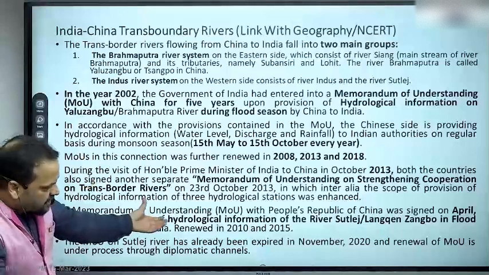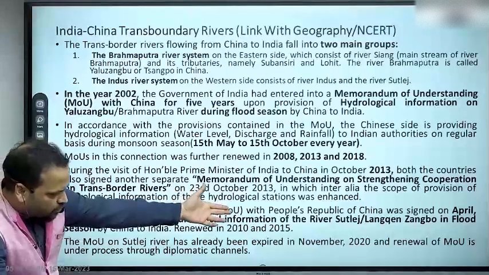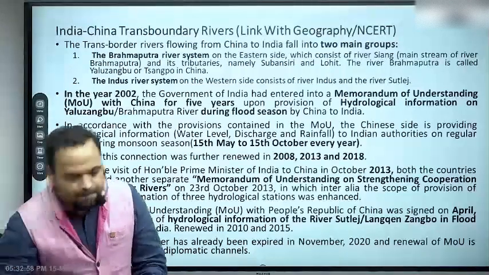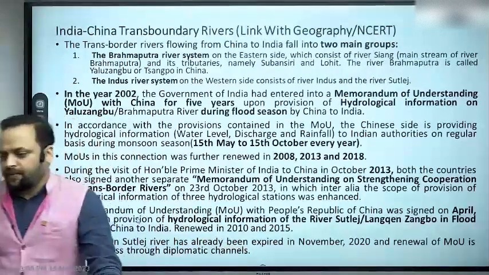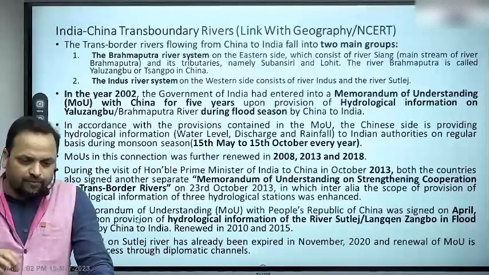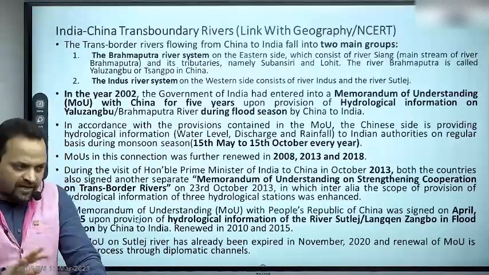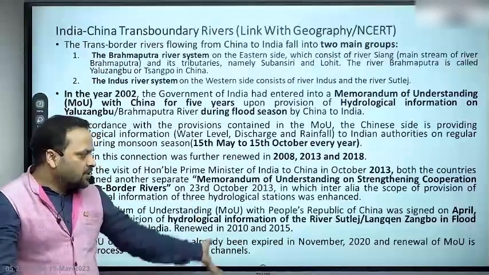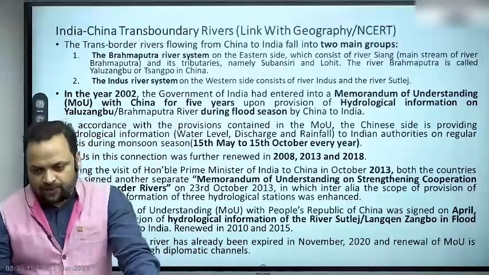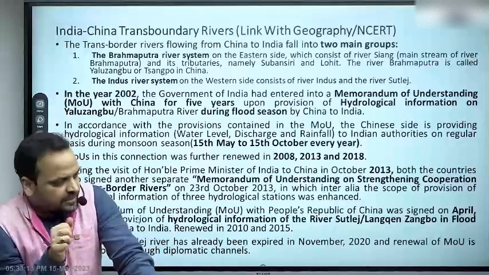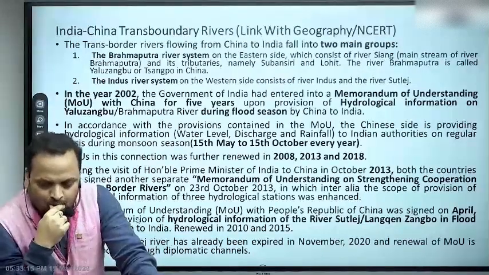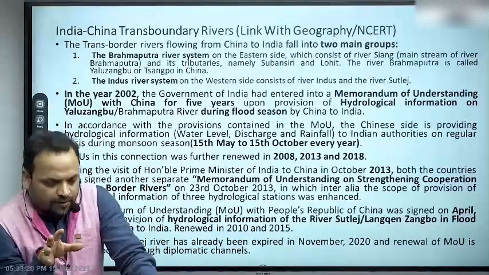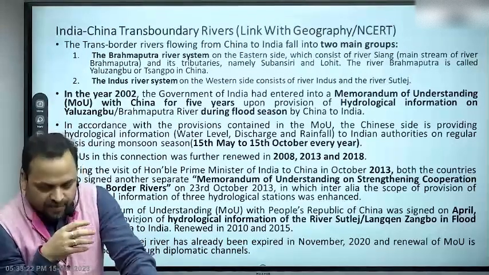And then a second MOU for Satluj. Satluj is known as Langqen Zangbo in Tibetan or in China. So on that also we have an MOU for hydrological data sharing for the monsoon period or the flood season, right? Now the MOU on Satluj was first signed in 2010, renewed in 2015, and then in 2020 it expired, its renewal is pending, right?